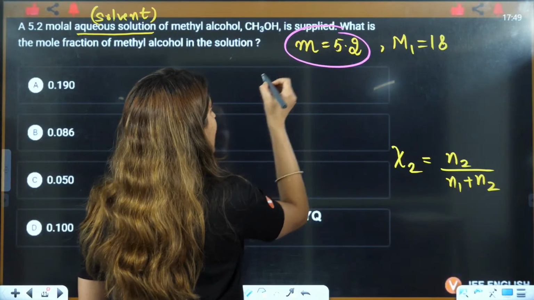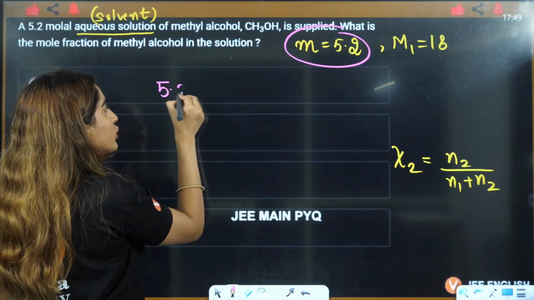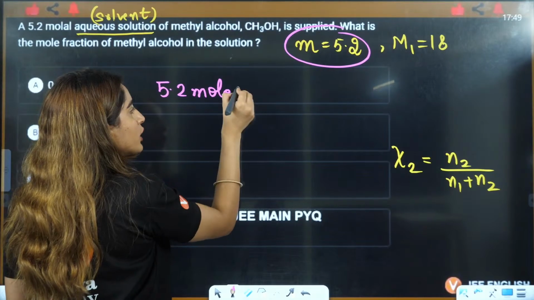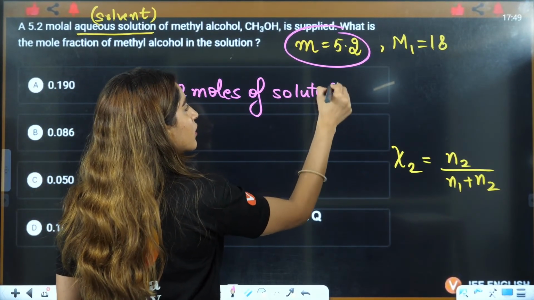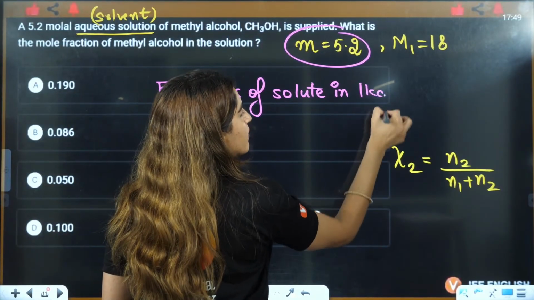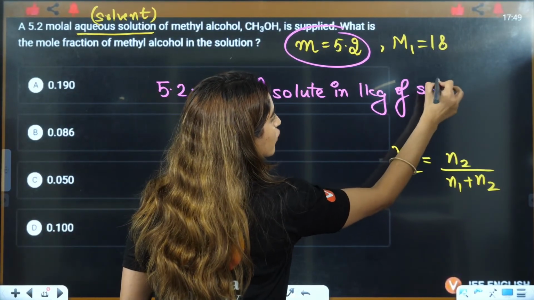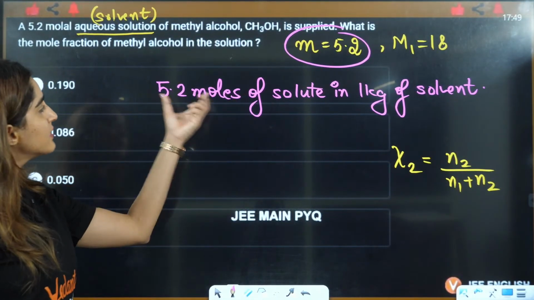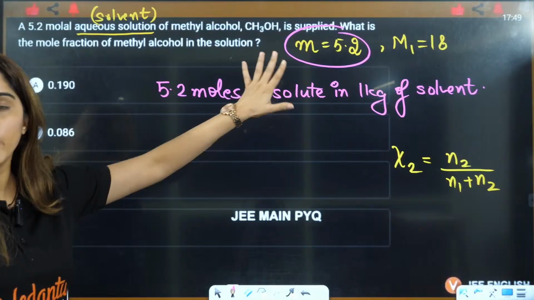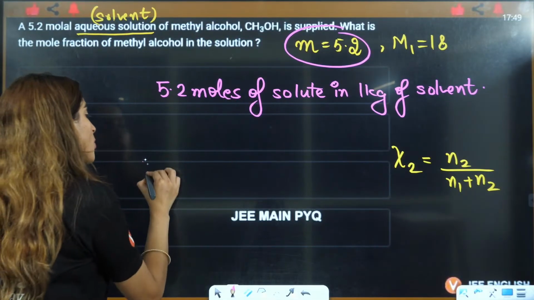Can I write this as 5.2 moles of solute in 1 kilogram of solvent? Are you able to understand this thing? What is molality?